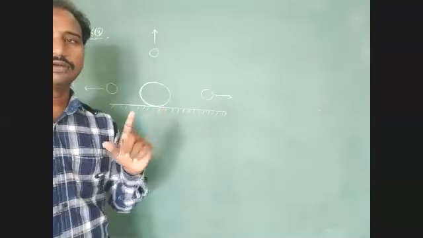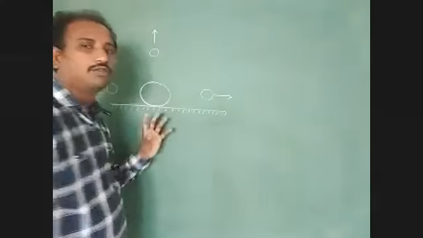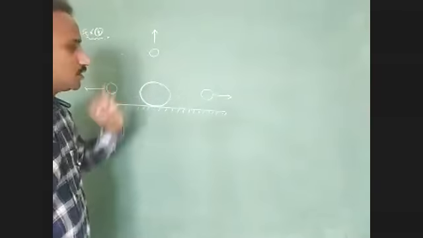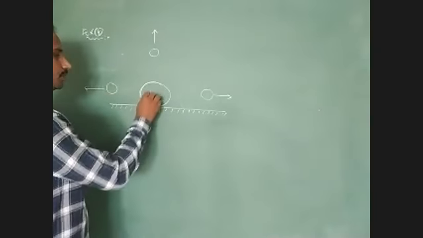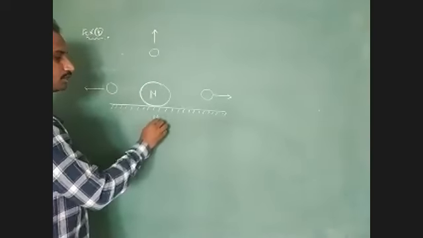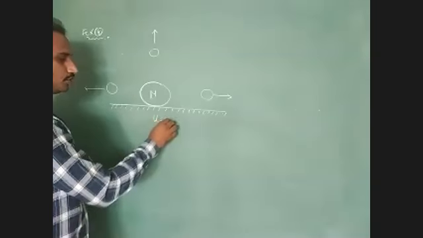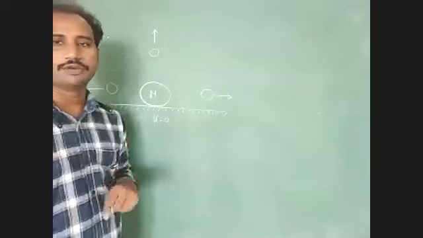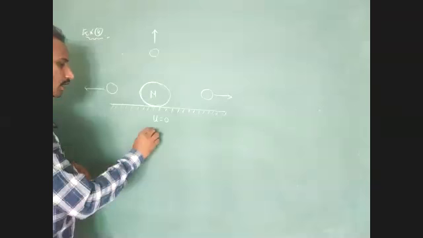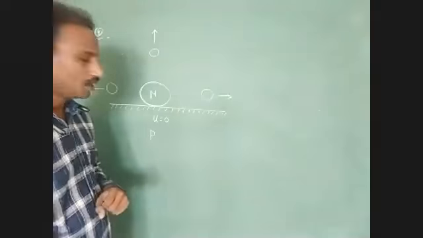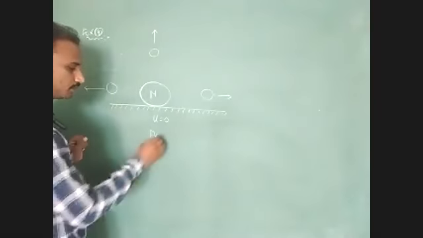Okay, we have to find the initial momentum. What is the total initial momentum of this system? Initial velocity of the bomb, how much? 0. Initial velocity of the bomb u equals 0. Find the total initial momentum of the system.